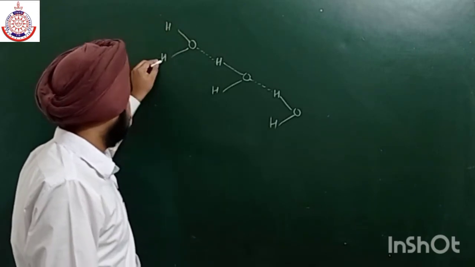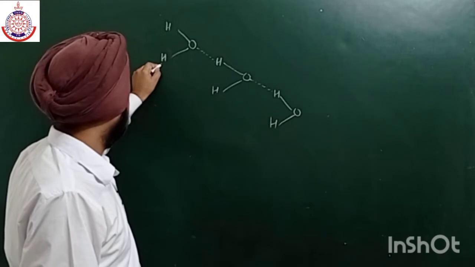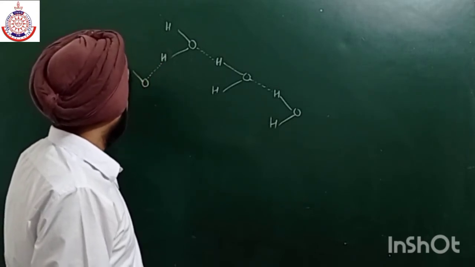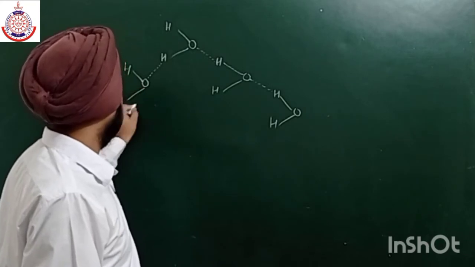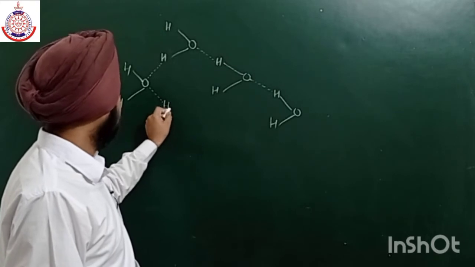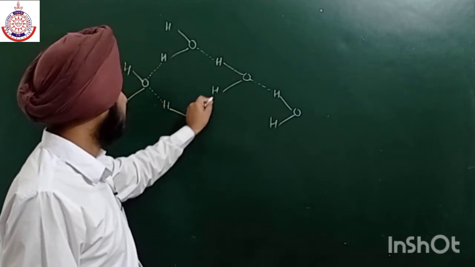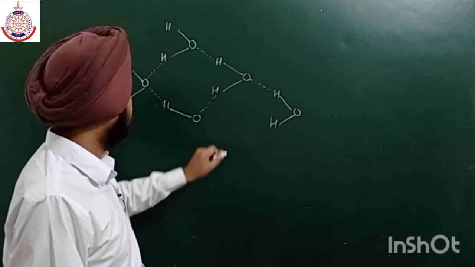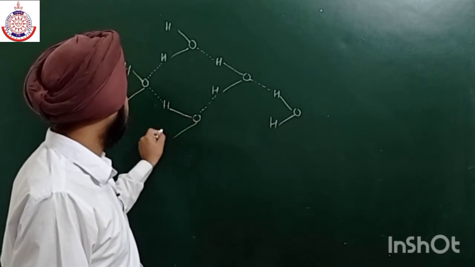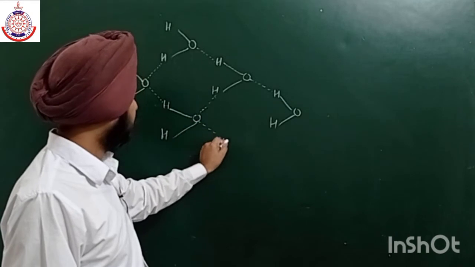This hydrogen is also forming a hydrogen bond with an oxygen of another molecule. Similarly, this oxygen and this hydrogen form bonds with other molecules, and this oxygen has two hydrogens, so it also forms hydrogen bonds with other molecules.